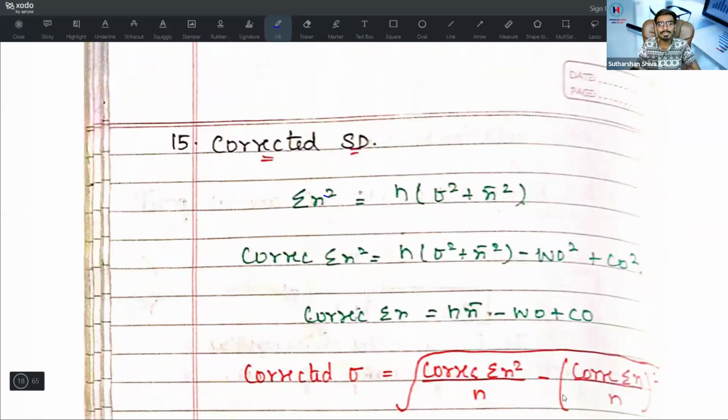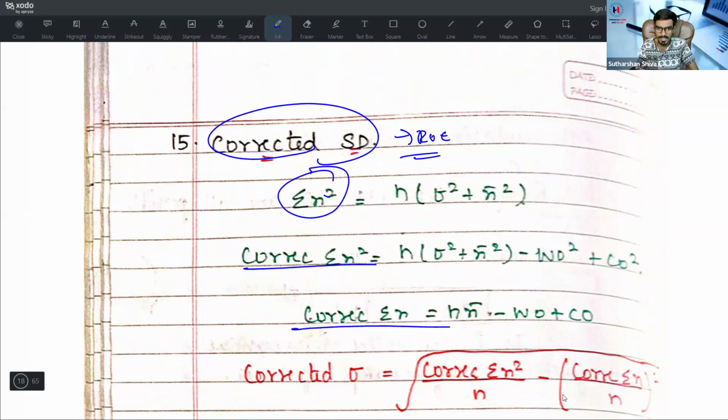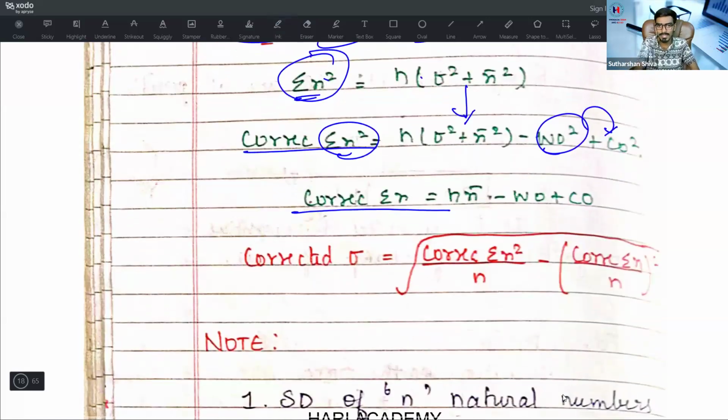Now come to corrected standard deviation under the rectification of error part. So somehow if wrong data is given, how do you need to correct the data? Very simple. It is divided into 3 parts: summation x square, corrected summation x square, corrected summation x. If you have these 3 data, you can easily find out. What is summation x square first? Previously I have revised n into sigma square plus x bar square. What is corrected? Keep that value, minus wrong observation square plus correct observation square.